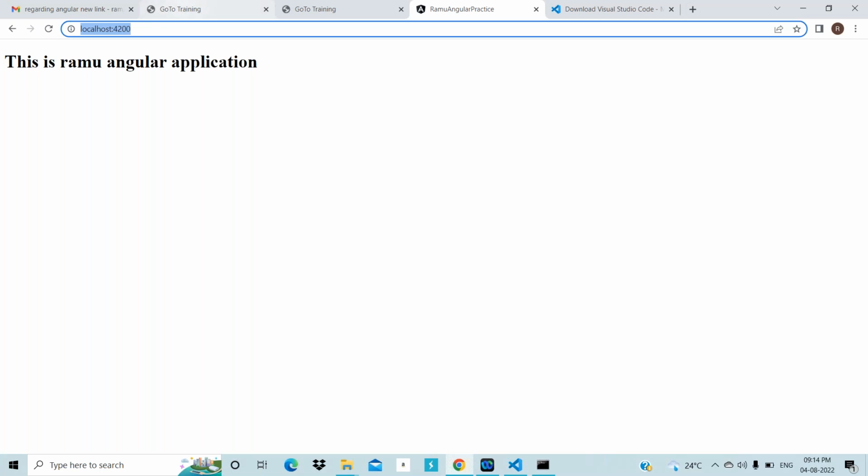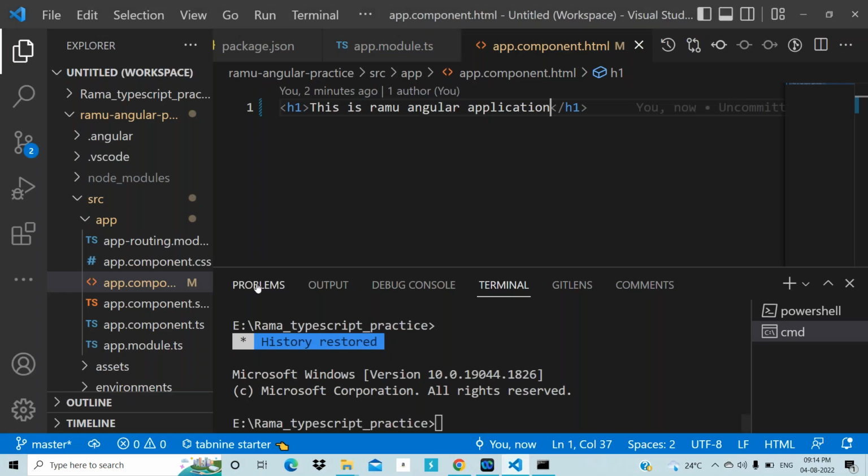So whenever you have typed there localhost:4200, the first file that will be called is not app.component.html directly. First of all, the file that will be called is main.ts. You can find it here. Wait one second.